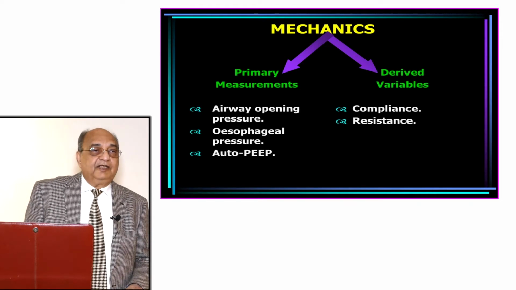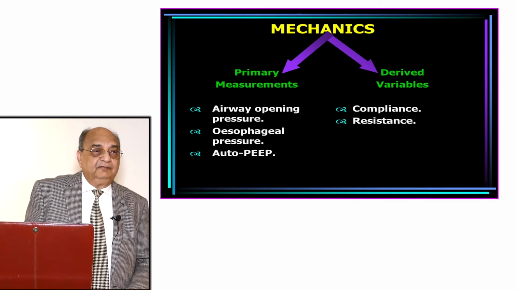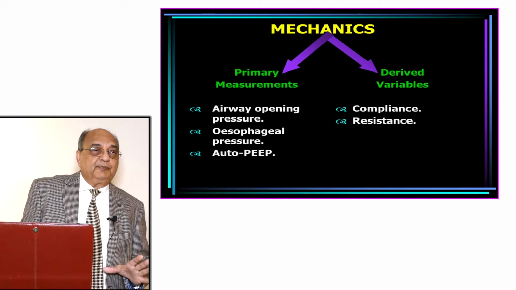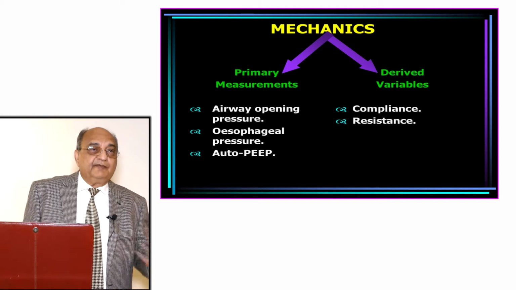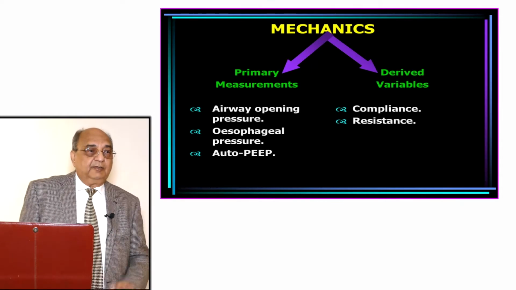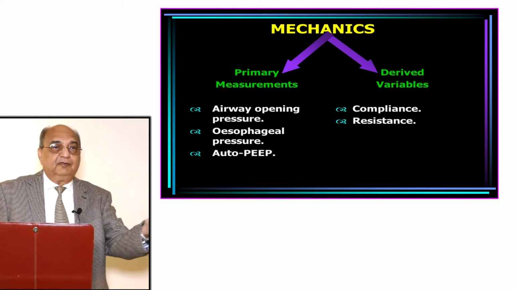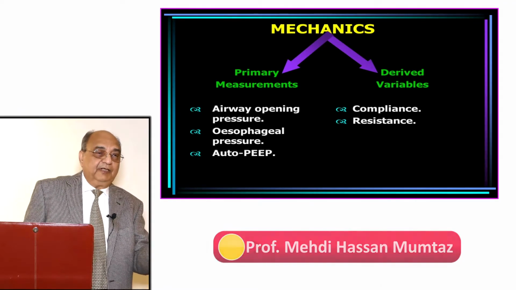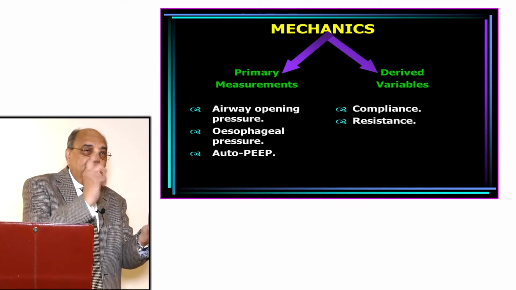And if you multiply the compliance with the resistance, this is called time constant. Time constant is the time taken to fill any vessel up to 60% of its capacity, or some people say up to 67% of its capacity. That's called one time constant. So the alveolus is some sort of vessel. If you fill up to 60% or 67% of its capacity, that's called one time constant.